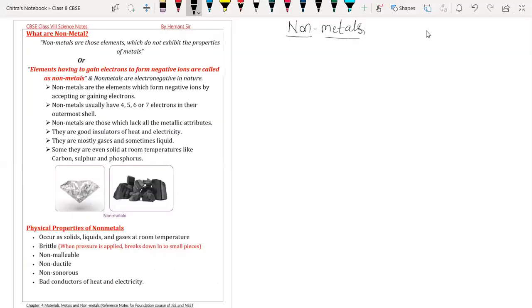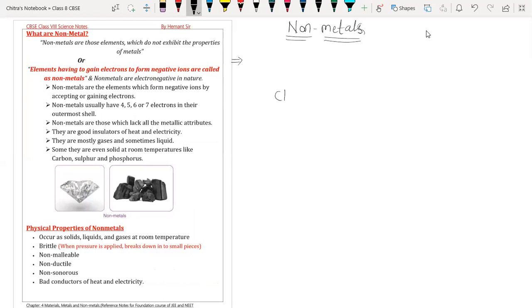So today we are going to start non-metals. First we have to discuss what non-metal basically is. In order to understand non-metal, we have to go through one example. The example is that we have